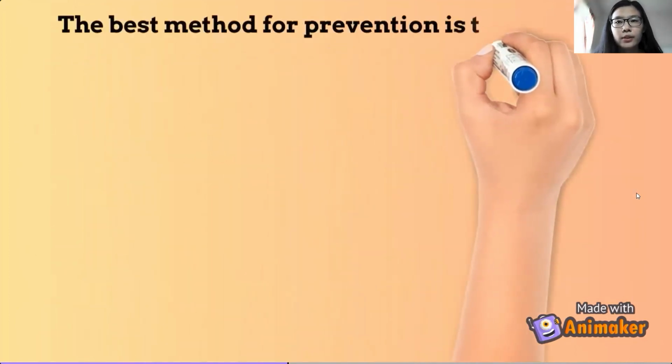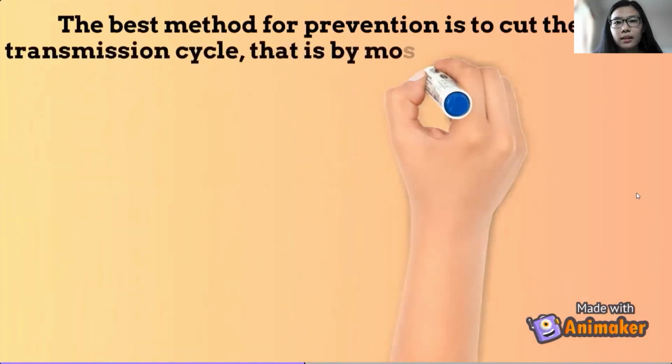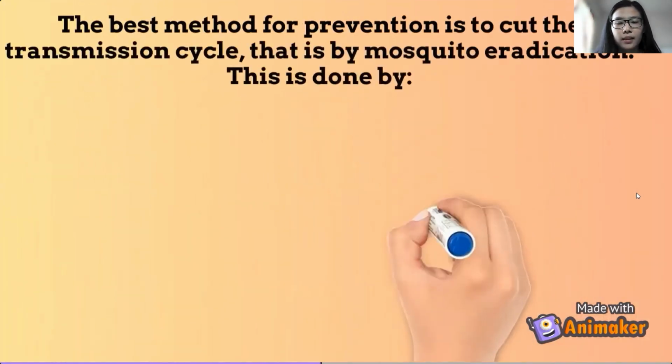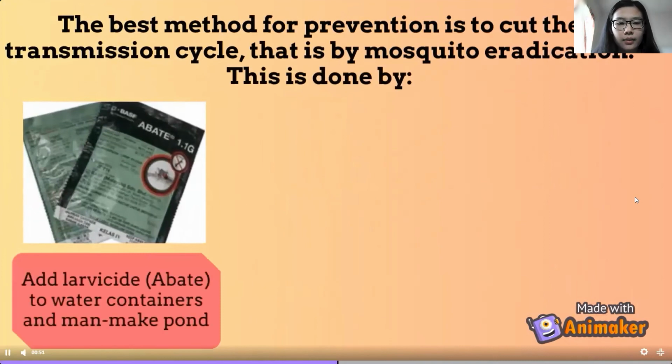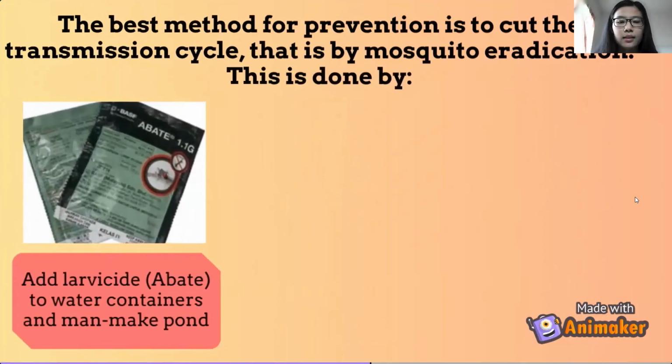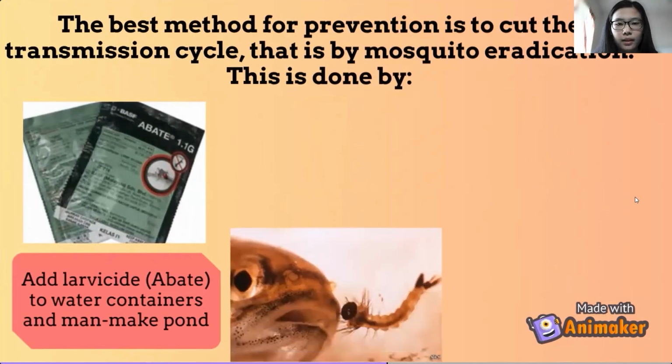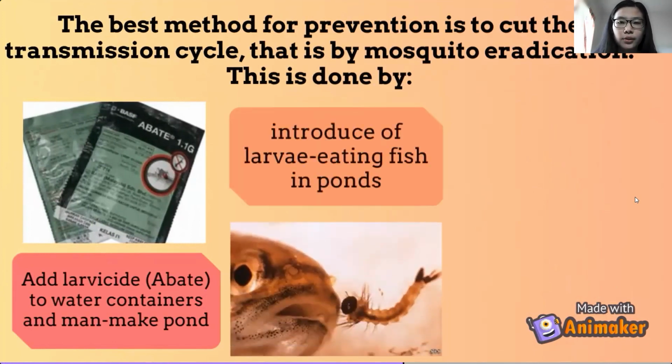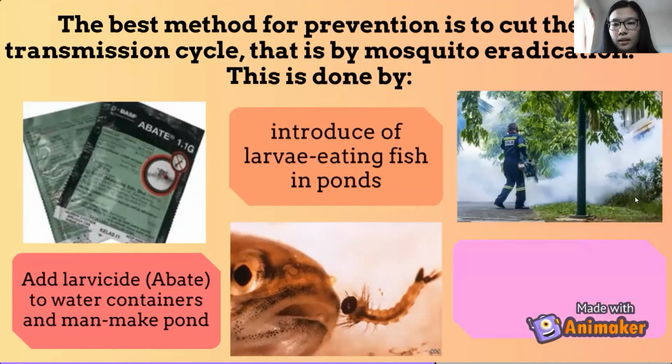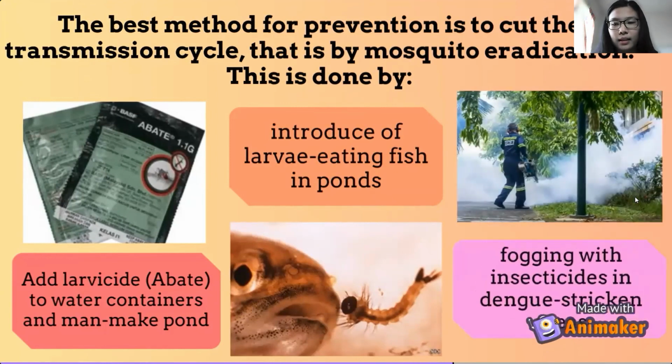The best method for prevention is to cut the transmission cycle, that is by mosquito eradication. This is done by adding larvicide to water containers and ponds, as Aedes lays eggs in standing clear water, and biological control by introducing larva-eating fish in ponds, and fogging with insecticide in dengue-stricken areas.